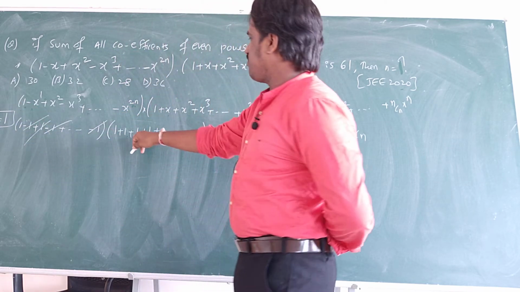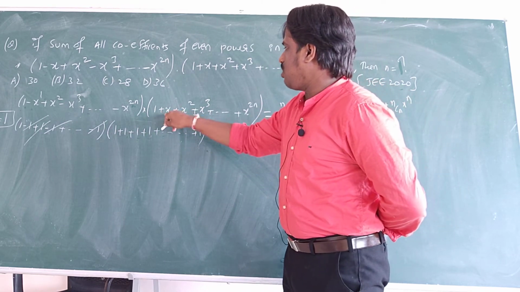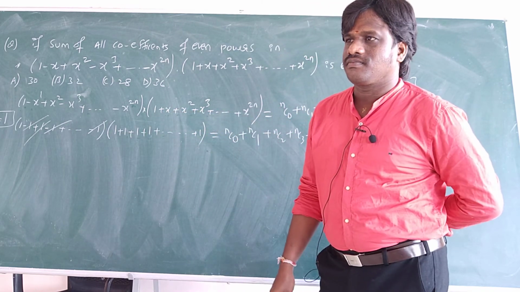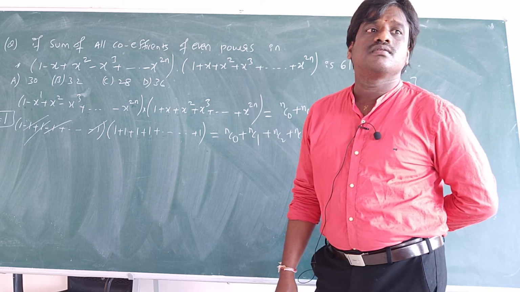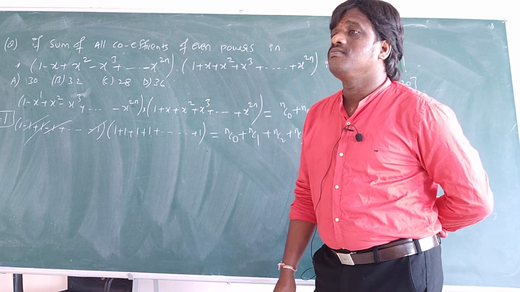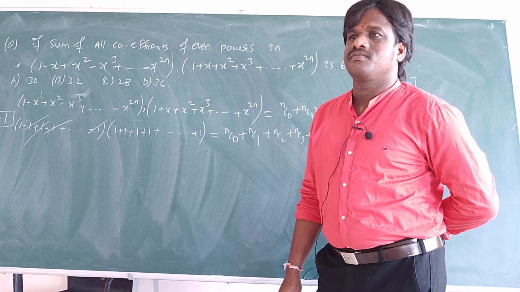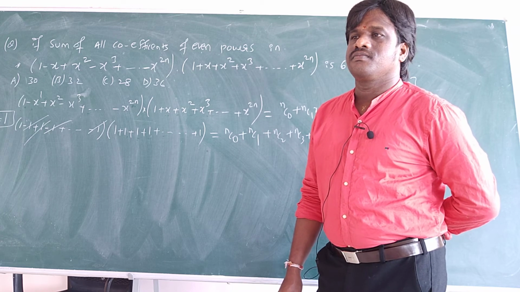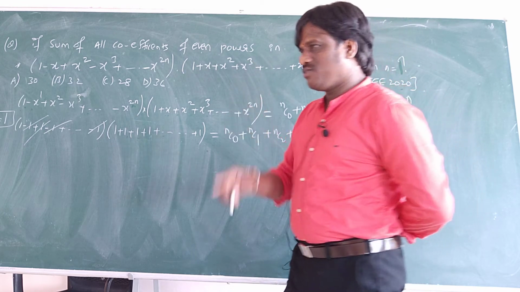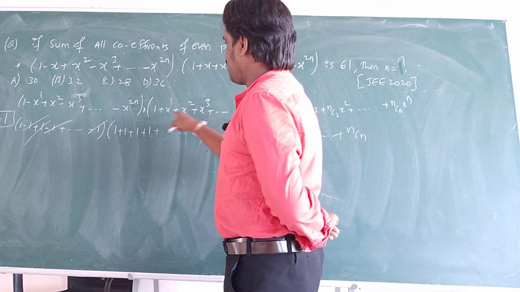Okay. Now here 1, 1, 1, 1 like this. 1 plus 1 plus 1 plus 1 plus 1. So if I add, how many ones will I get? n times 1. Good. And I see from here to here 2n, and this is 1.